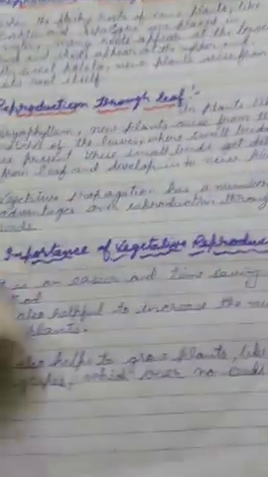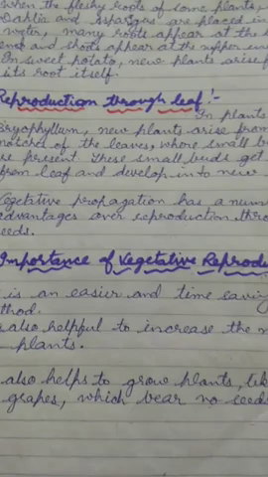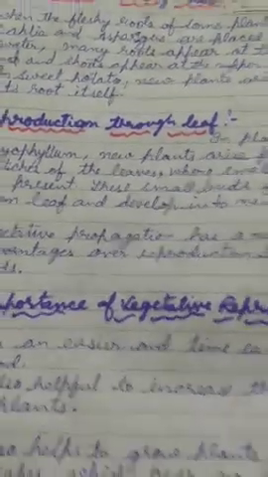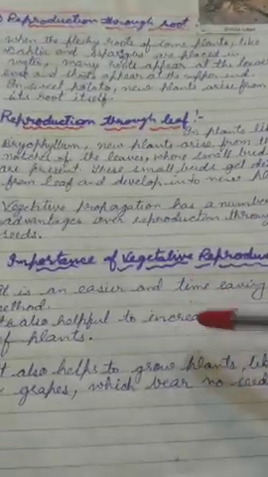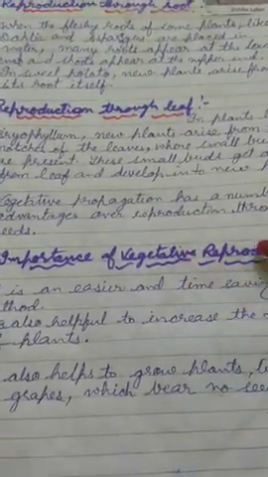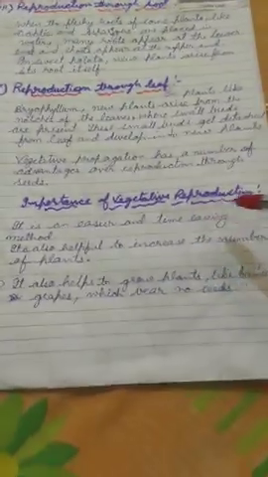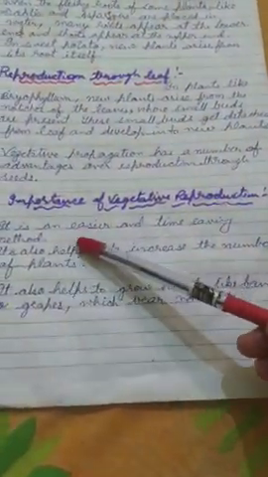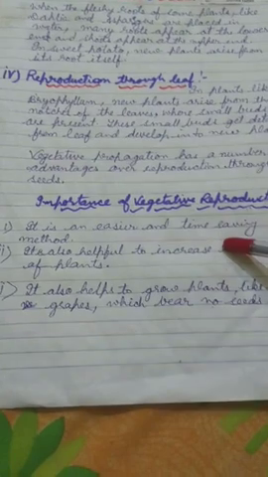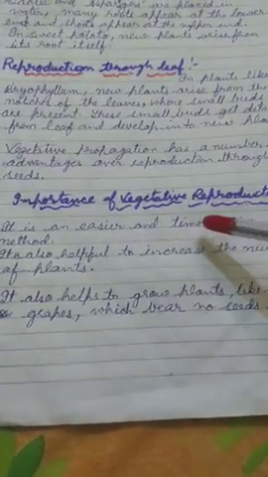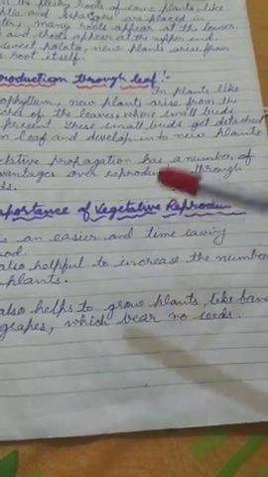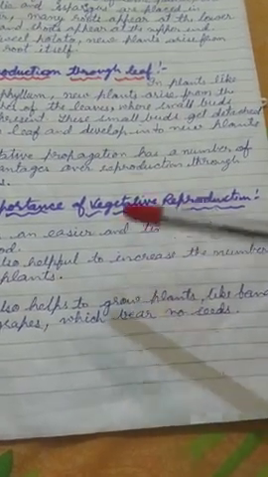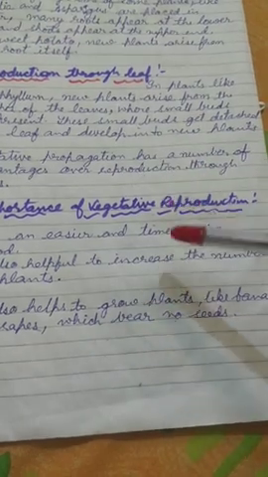So learner, vegetative reproduction has more advantages over reproduction through seeds. And what are these advantages and what is the importance of vegetative reproduction? Let us discuss one by one. It is an easier and time-saving method. The plants produced by this method take less time to grow, and they also bear flowers and fruit earlier than plants produced from seed.